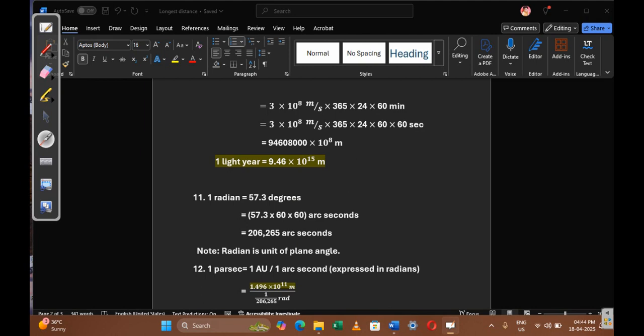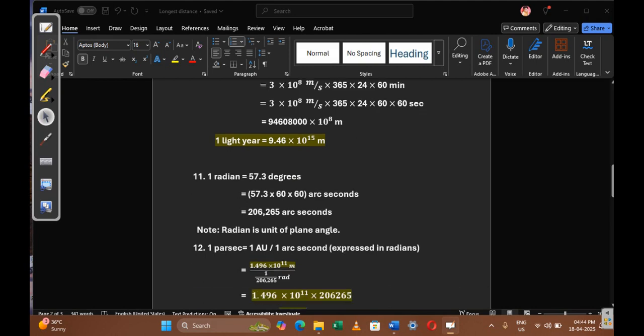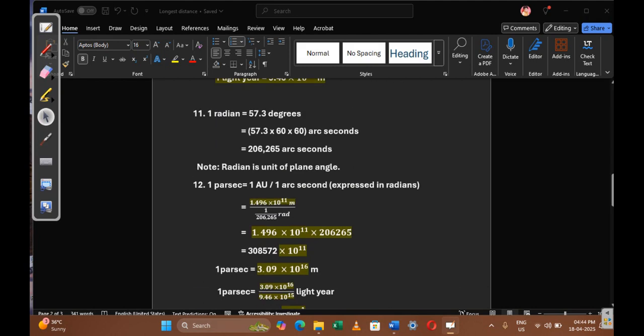Next, 1 parsec. Generally we feel that here it is written as "parsecond", and we feel this is a unit of time. No, it is not a unit of time. It is a unit of length. Parsec is the largest unit of length. Parsec is calculated as 1 astronomical unit by 1 arc second. Calculation of this parsec is given here.